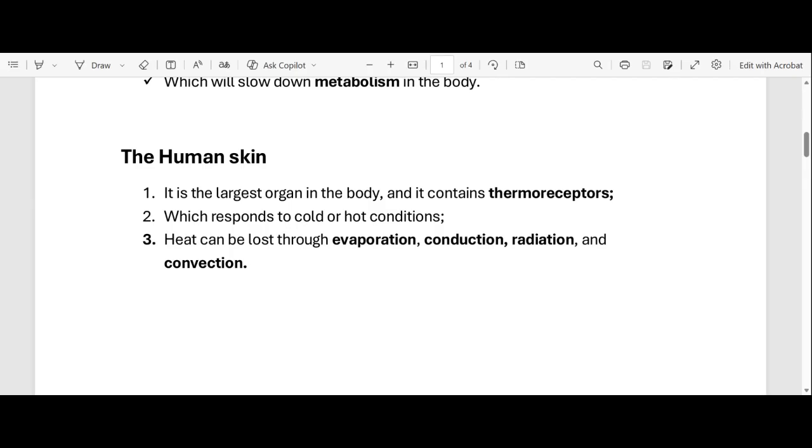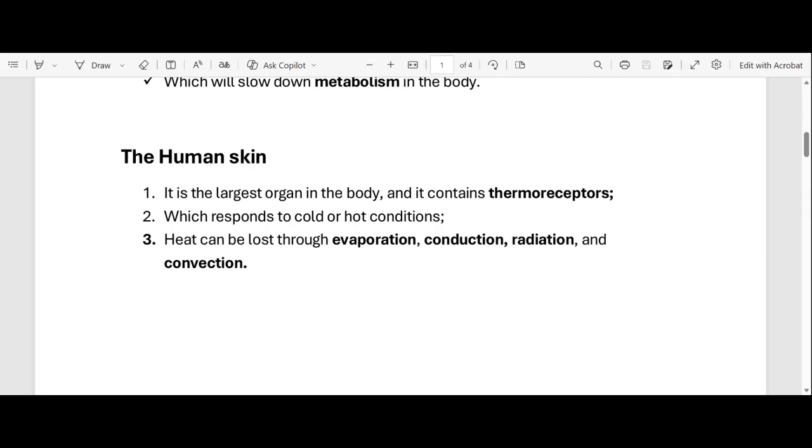Okay, I'll go back to conduction. Conduction is when heat is transferred between two objects that are closer to each other, whereas in radiation, heat is transferred between two objects that are far away from each other. Right? So what is convection? Convection is when heat is transferred through the movement of fluid. So heat is transferred through the movement of what? Fluid.